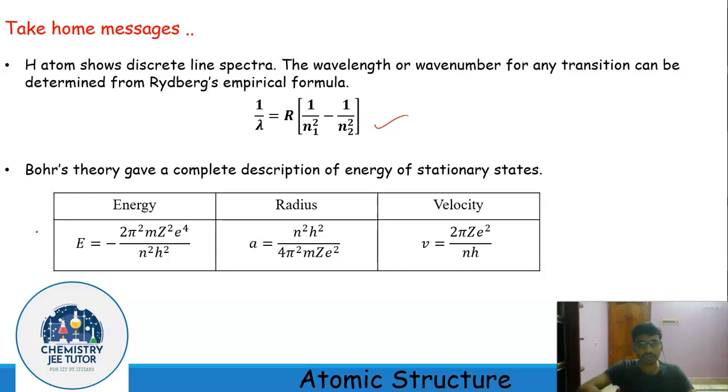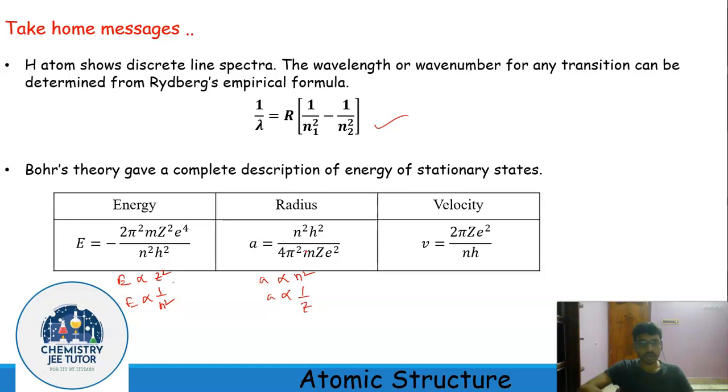And we have found from the Bohr theory that the energy is 2 pi square m z square e to the power 4 by n square h square. So E for a particular n is proportional to z square, and E is inversely proportional to n square for a particular z. And for the radius, it is just the opposite. For the radius, A is proportional to n square when Z is constant, and A is inversely proportional to Z.